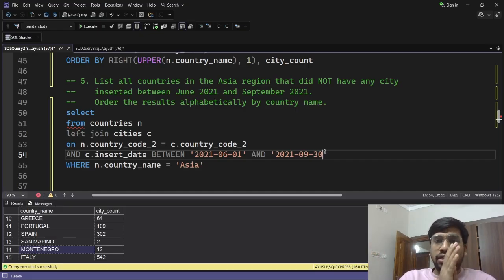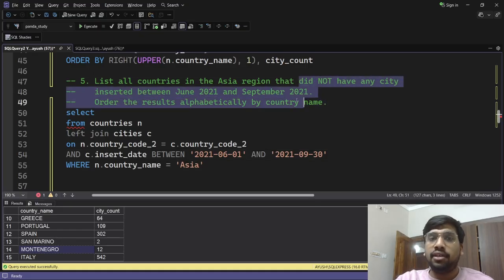Now when we join this, the dates which are outside this range, like before June 2021 and after September 2021, when they get joined, they will show null values. Okay, if you do a left join, the null values will be kept. If you do just an inner join, then the null values will be deleted. But we do not want that. Why? Because we need to list all the countries in the Asia region that did not have any city inserted.